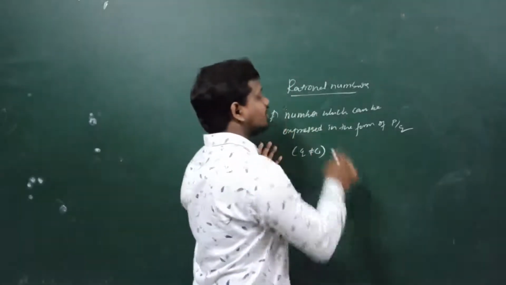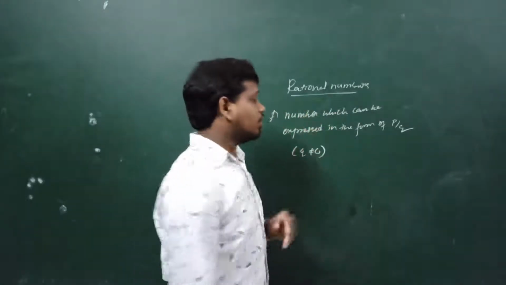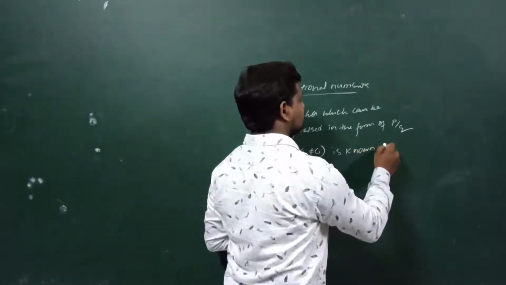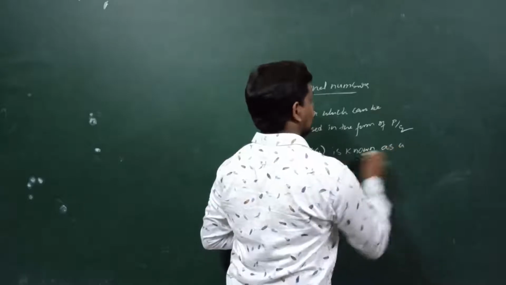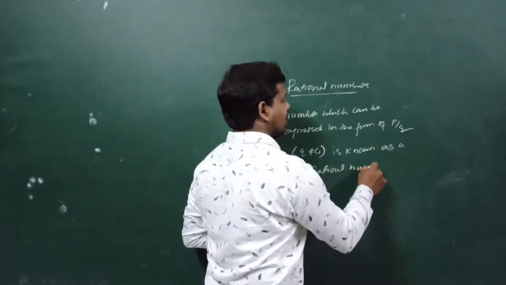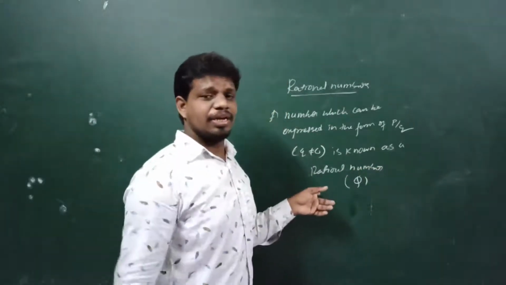So a number which can be expressed in the form of p by q, where q is not equal to 0, is known as a rational number. And the rational number is denoted by capital Q.